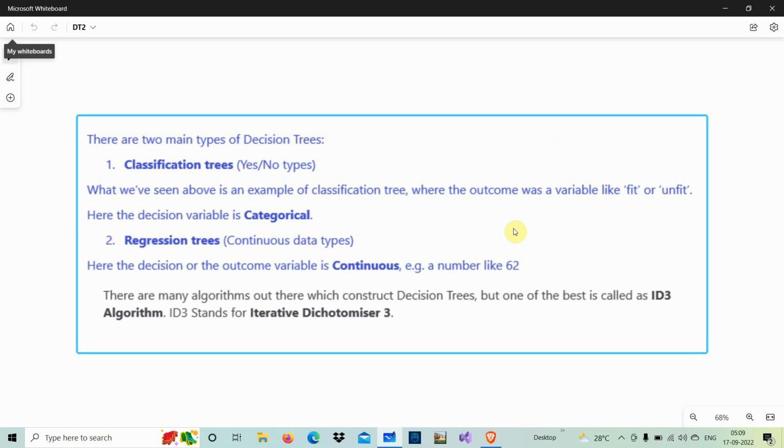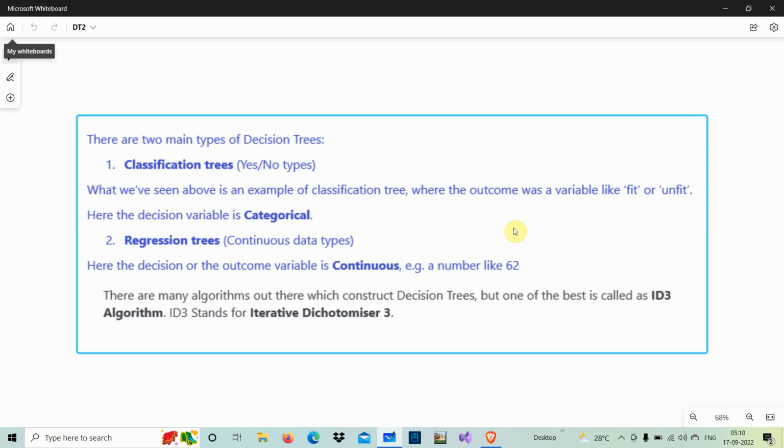Here in classification trees, as you have seen in the above example, where a person is physically fit or unfit, the decision variables are categorical. It comes as fit or unfit, yes or no. And when the outcome variable is categorical like fit or unfit, this type of tree we use for classification purposes. Another category is the regression tree, where continuous data types are there. For example, suppose the outcome variable comes as a number like 50, 60. These types we call a regression tree.